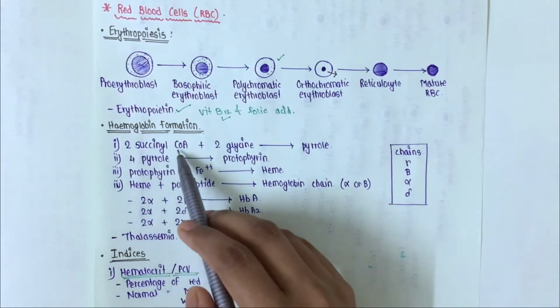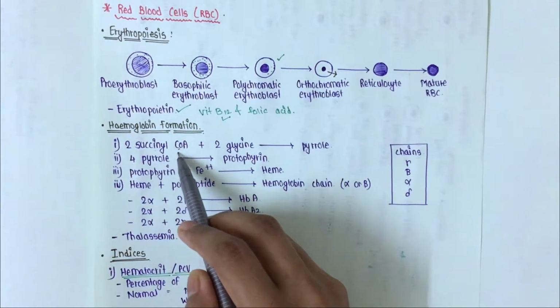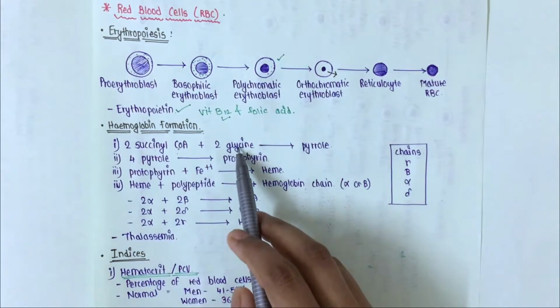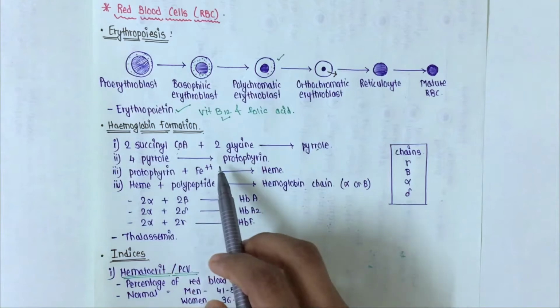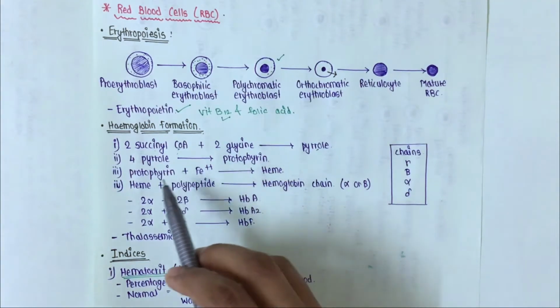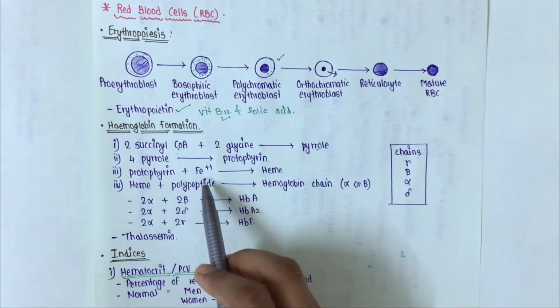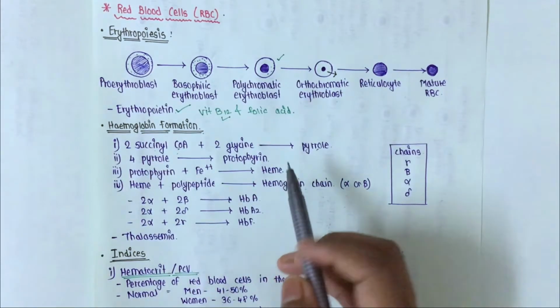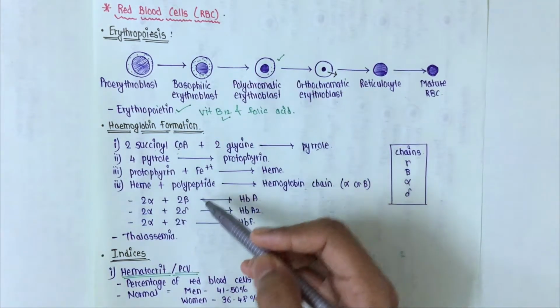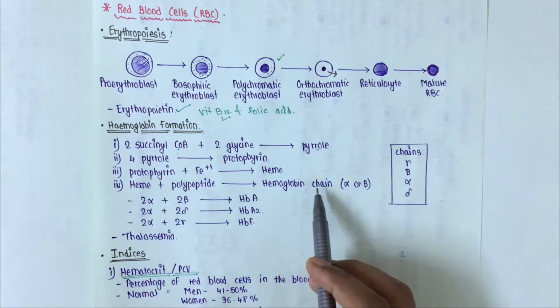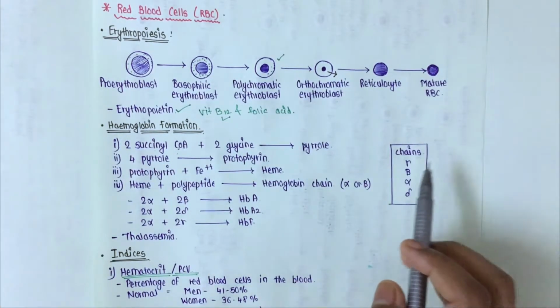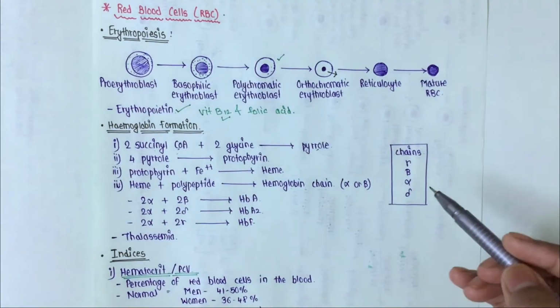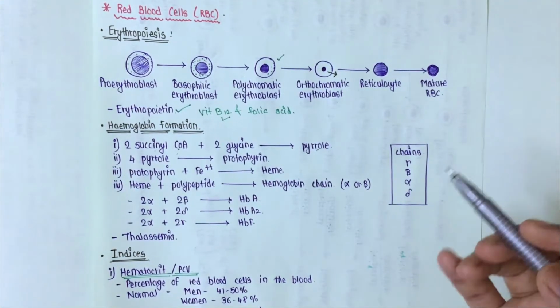Succinyl coenzyme A, which comes from the Krebs cycle, plus glycine forms a pyrrole. Four pyrrole rings form protoporphyrin. Protoporphyrin along with iron forms heme, and heme when combined with a polypeptide forms the hemoglobin chain, that is alpha or beta. There are four types of chains: alpha, beta, gamma and delta.